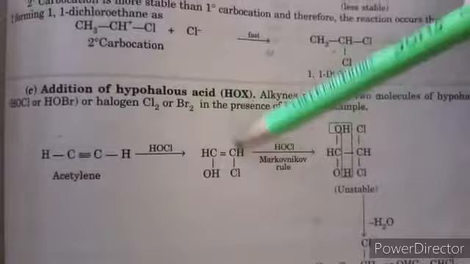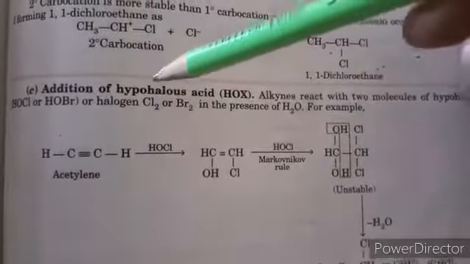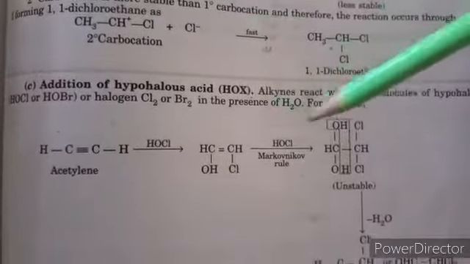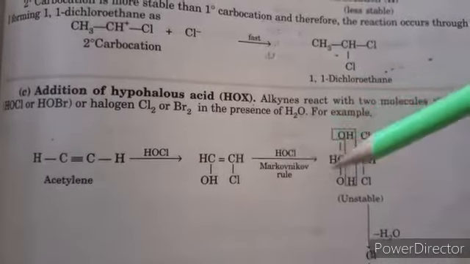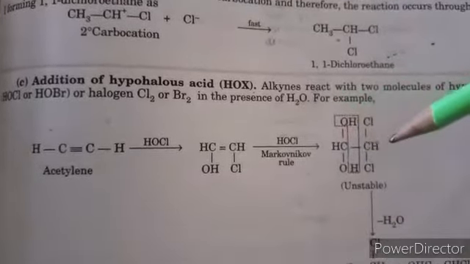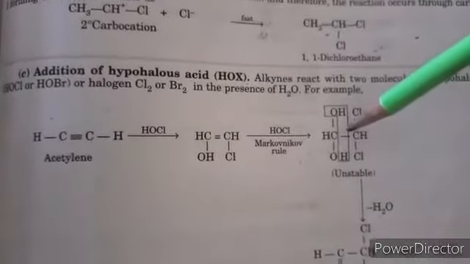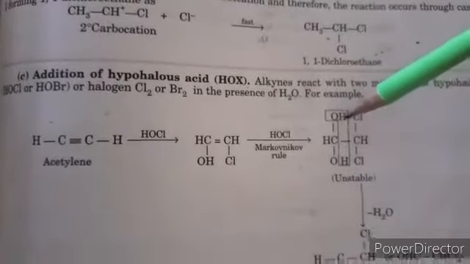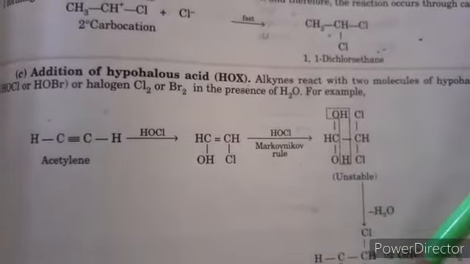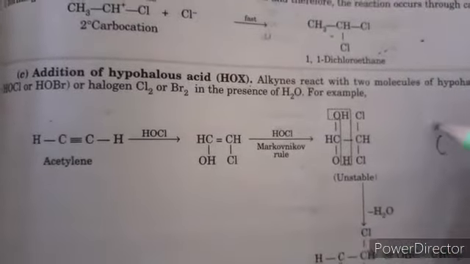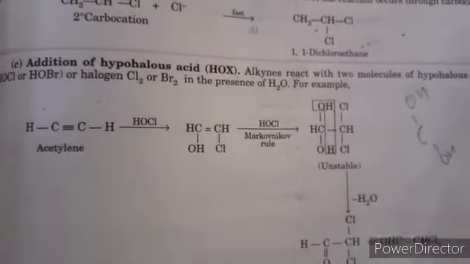So first it changes into this product with chlorine and bromine, that is, hypohalous acid, hypochlorous or hypobromous acid in the presence of water. Further, again a molecule of hypochlorous or hypobromous acid is added according to Markovnikov's rule to produce an unstable compound, because one carbon does not hold 2 hydroxyl groups. It is unstable, releases water and changes into an aldehyde or ketone product.